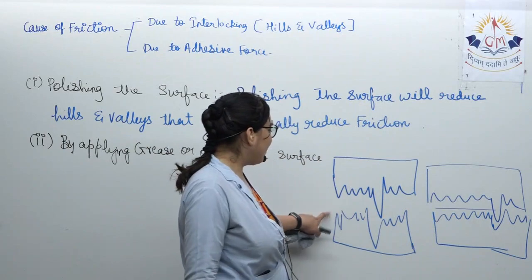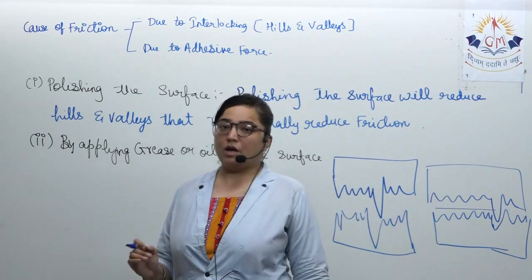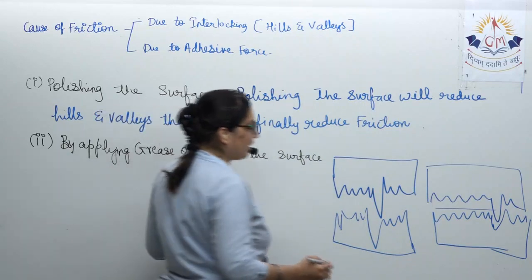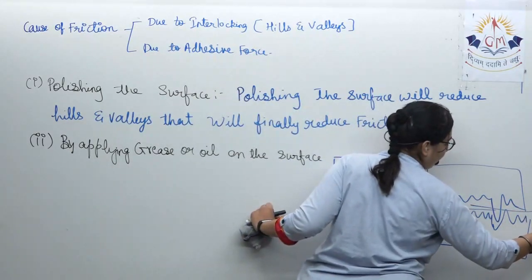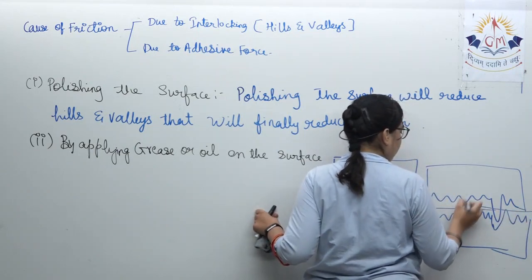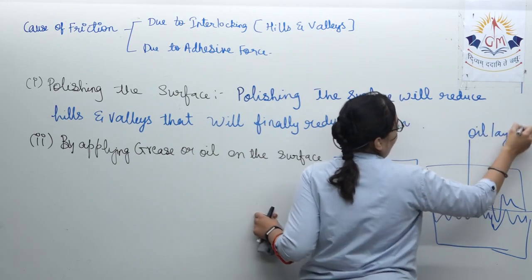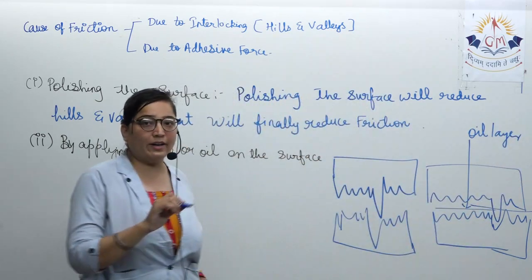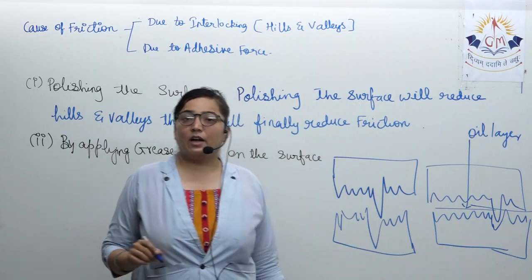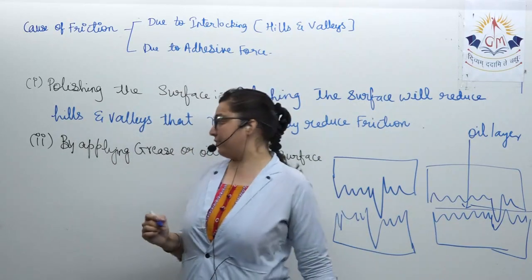At any of the big points, it will not get attracted, it will become a little bit smooth, because the oil layer will come over here. This oil layer will not allow these two substances to combine with each other and increase the friction.